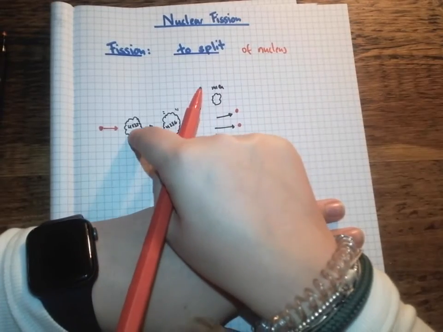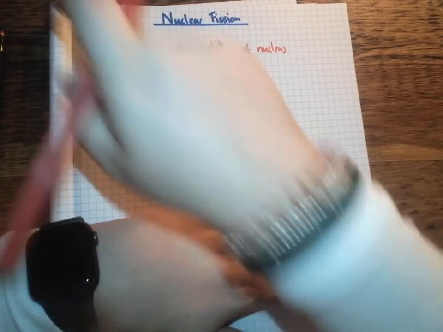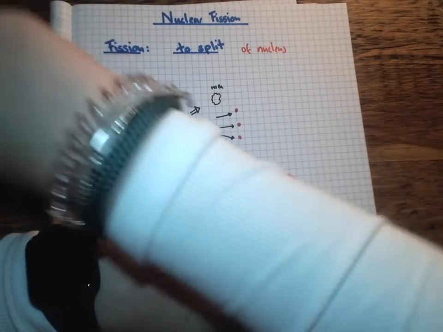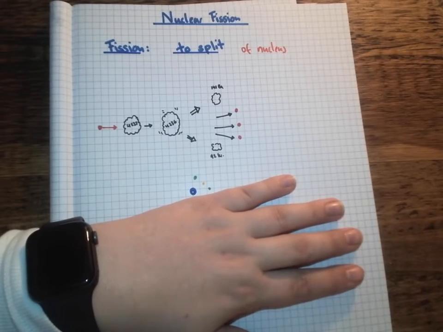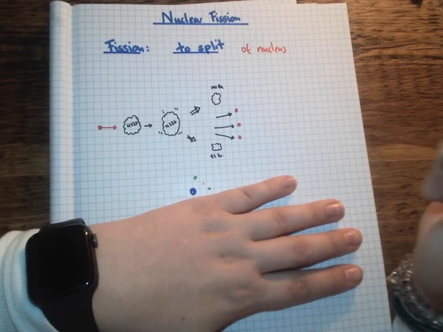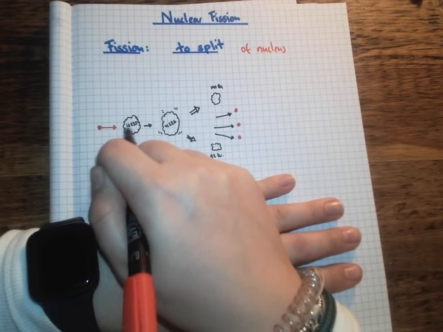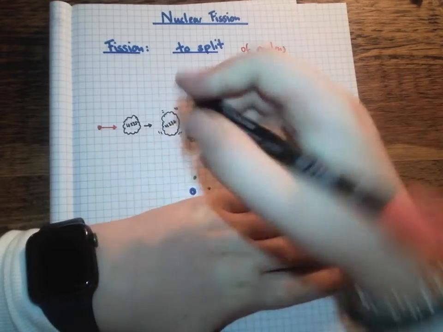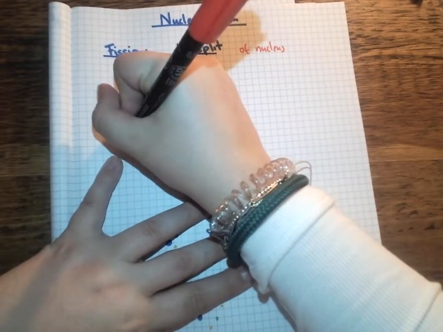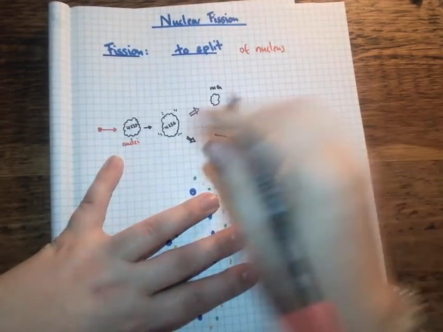I'm going to look at uranium-235, which is commonly what can be used in nuclear power plants. And there is going to be a separate video about the nuclear power station, so I'm not going to go into that in this video. So what we have is a neutron being fired at a nucleus. Just remember, I'm dealing with the nuclei here. I'm not dealing with the atom, I'm dealing with the nucleus.